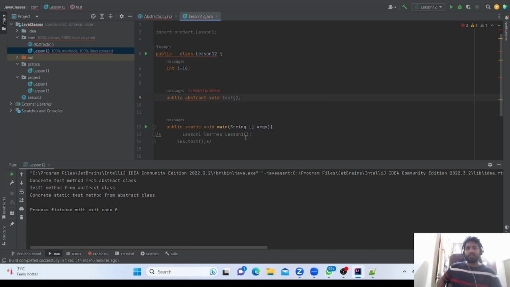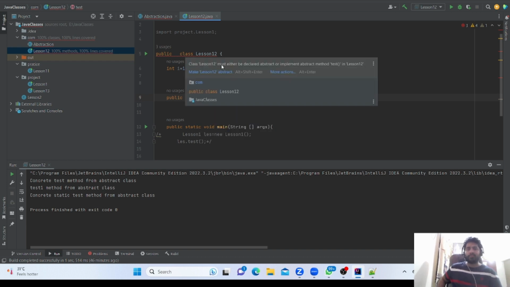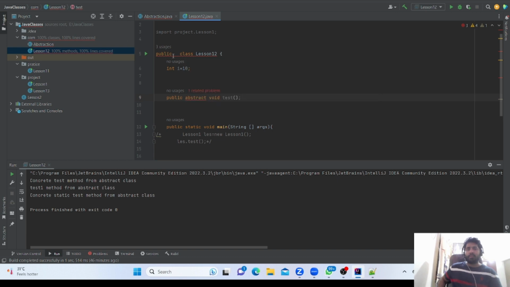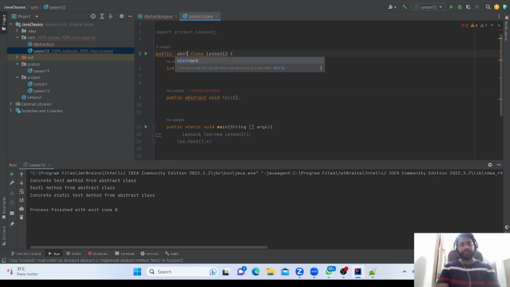We need to add a method body, or the class must be declared abstract. Then it will not give any issue. Otherwise, we need to implement this method. So these are the things.